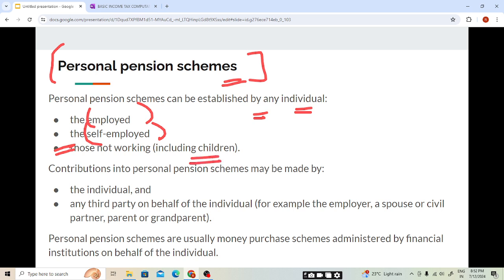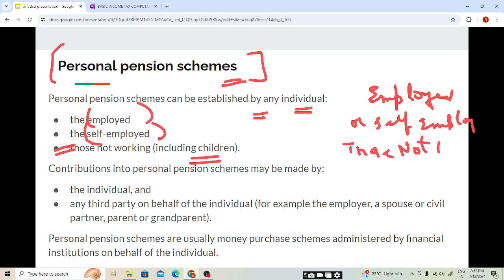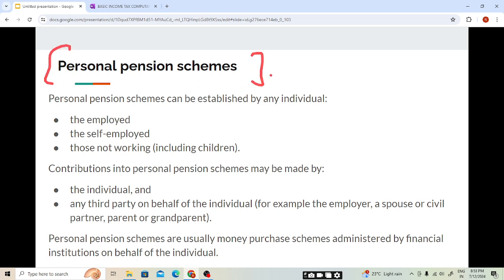So in case of personal pension schemes, who can invest in this scheme, students? Either the person is employed or self-employed, or not working, meaning unemployed, or does not generate any income. So in personal pension schemes, all individuals can contribute, whether they are employed, self-employed, or not working, for example children.